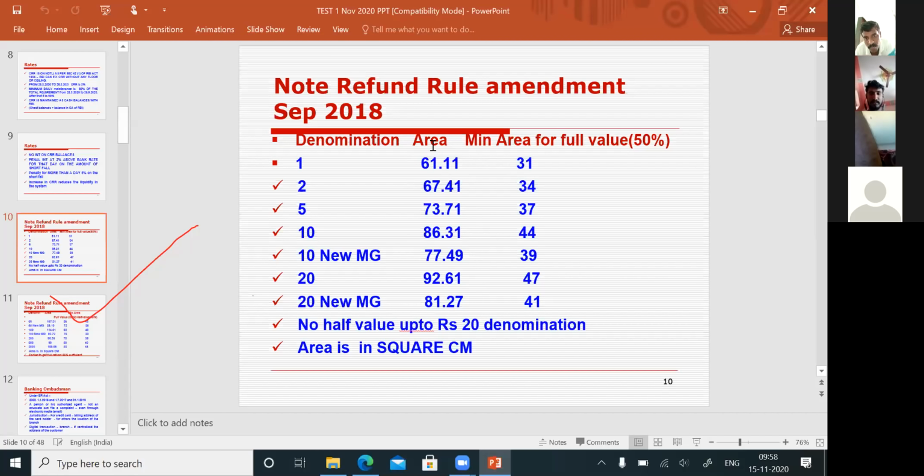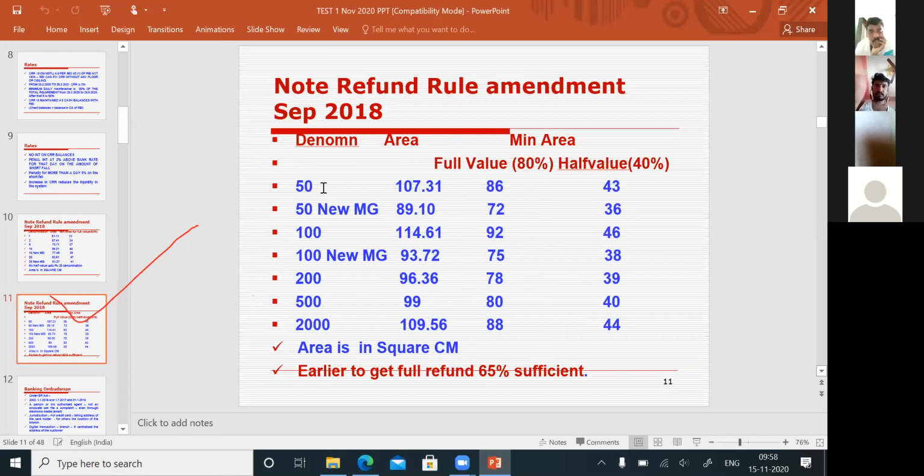That is why I have given here total area, minimum area for full value, which is 50%. If a piece is less than 50%, you will not refund that note at all. Okay, you will not refund that mutilated note. A piece can be 50% or more. If it is so, up to 20 rupees denomination, you will be refunding the full value. That is with regard to up to 20 rupees, note refund rule.